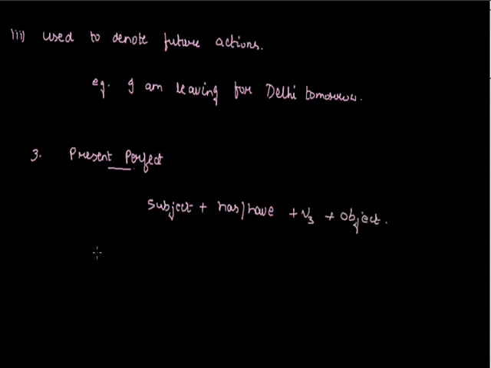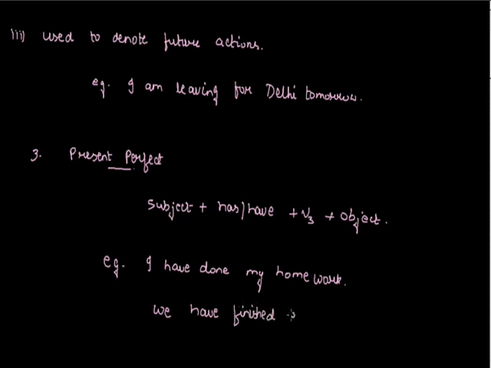For example, I have done my homework. We have finished eating. These are the examples of present perfect tense.